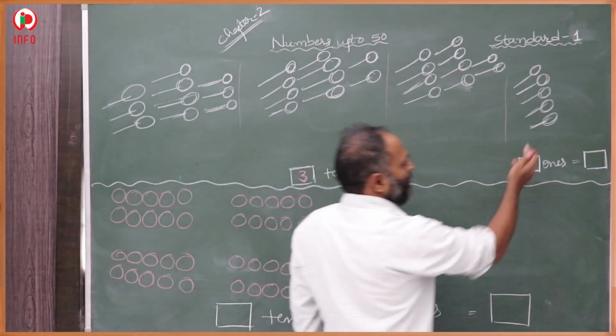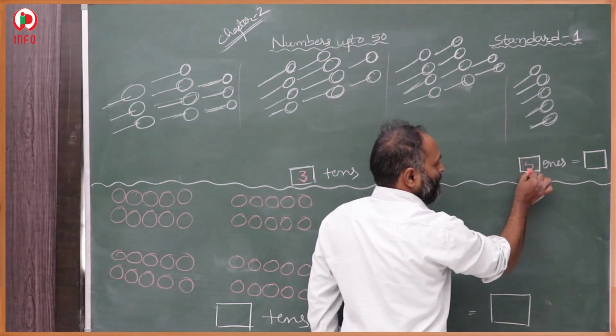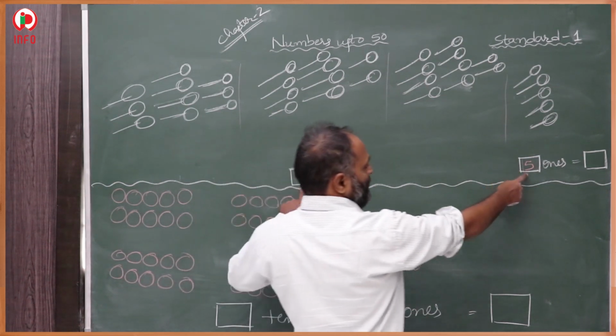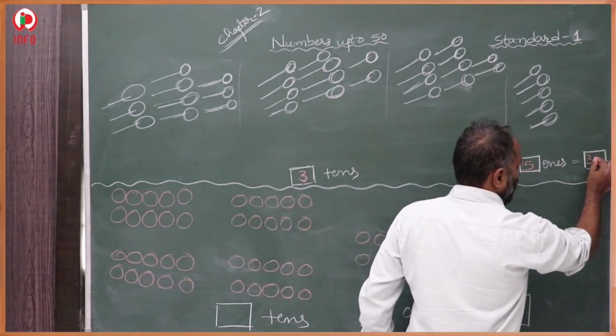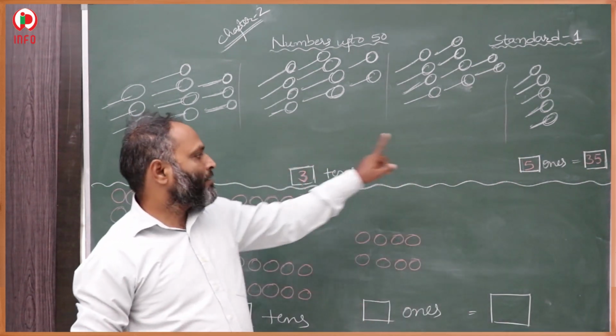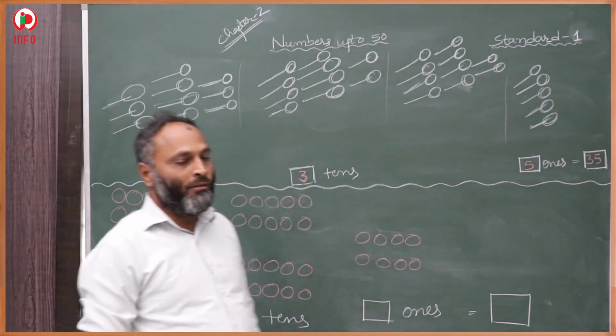Then how many ones? 1, 2, 3, 4, 5. Means 5 ones. 3 tens, 5 ones. That is 35. 3 tens, 5 ones becomes 35.